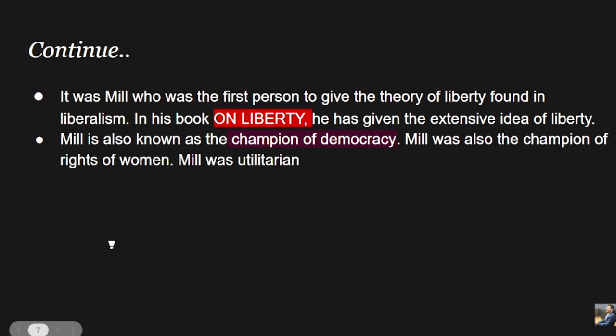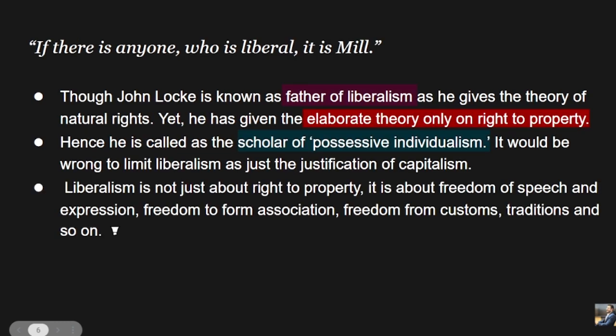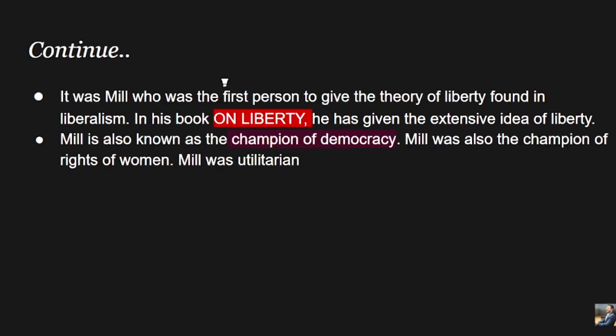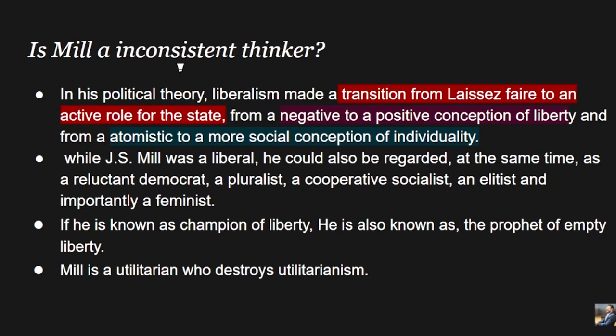Then we saw why, if there is anyone who is liberal, it is J.S. Mill, and why he is regarded as one of the greatest liberals, and also one of the most inconsistent thinkers, because he stood at the crossroad between several transitions, like the transition from laissez-faire to an active role for the state, right?